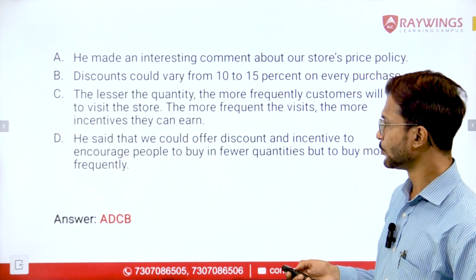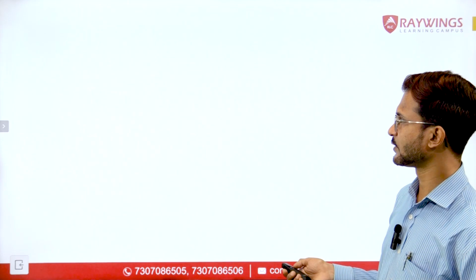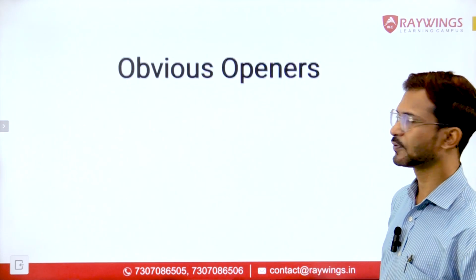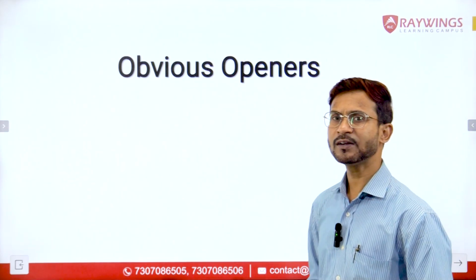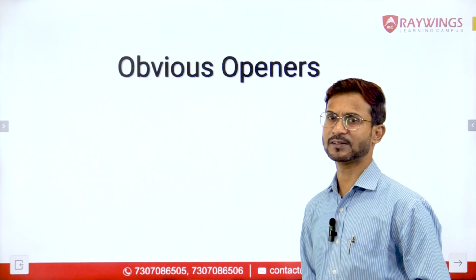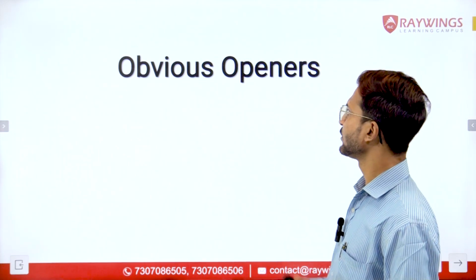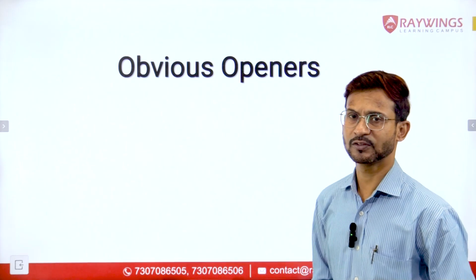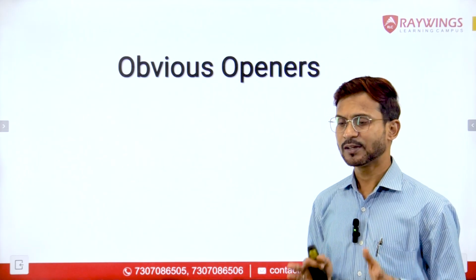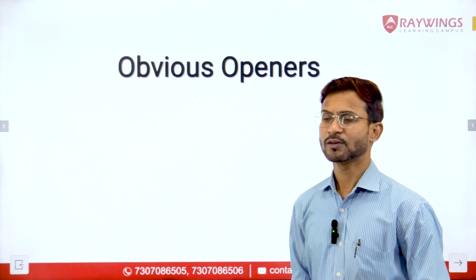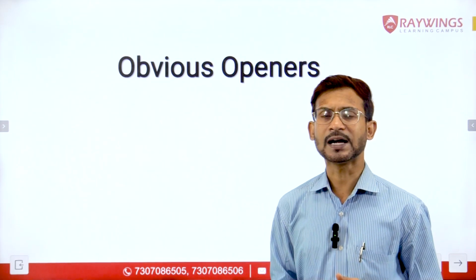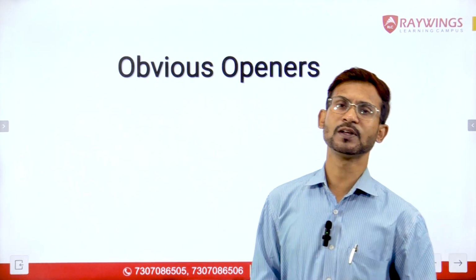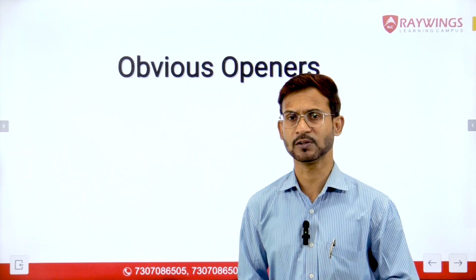Okay. Moving to the next strategy of solving the parajumble question, it is finding the obvious openers. Sometimes there are sentences by reading which we get to know that they will only be the opening statement and there cannot be any other statement which can come at the opening position.